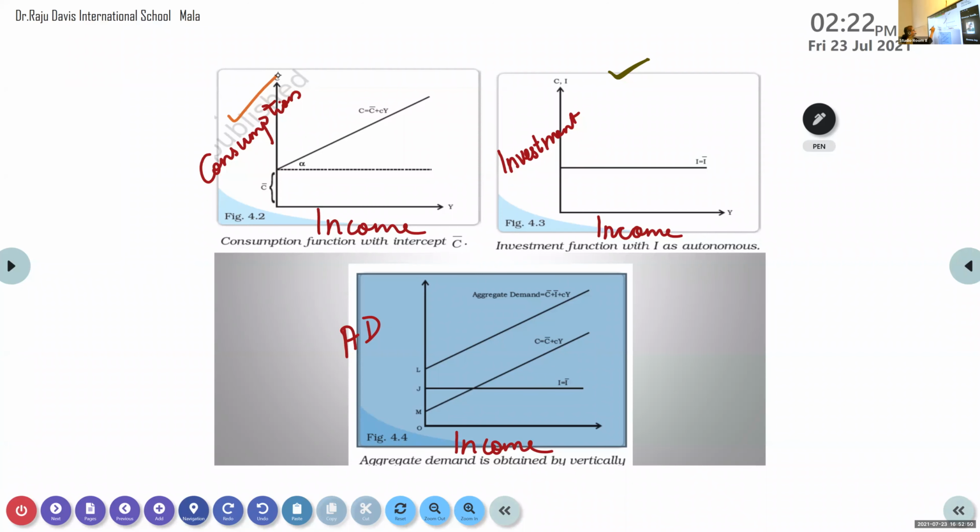Here also you can see one line is staying here, that is investment. Along with that we have drawn consumption. C bar you can see. What do you mean by that C bar, Anjo? What is the speciality of C bar?